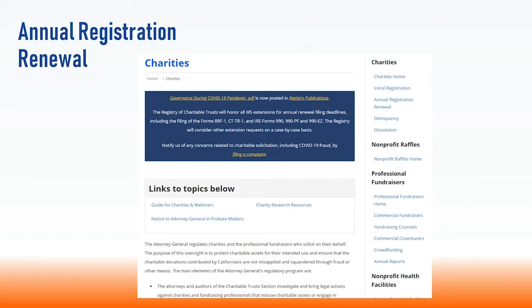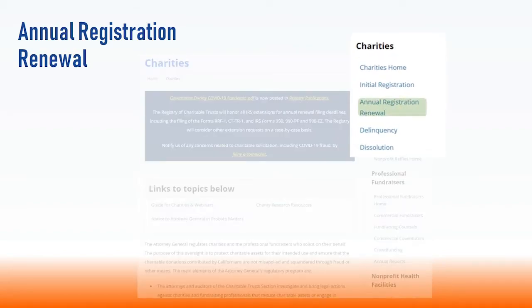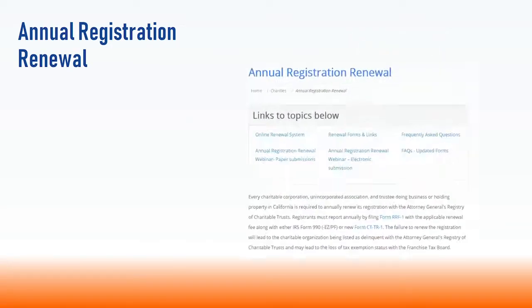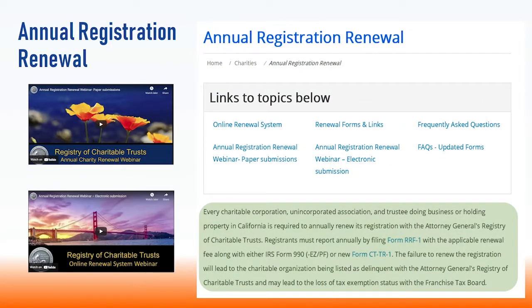Every charitable corporation, unincorporated association, and trustee doing business or holding property in California is required to annually renew its registration with the registry. Registrants must report annually by filing Form RRF1 with the applicable renewal fee, along with either IRS Form 990, 990EZ, or PF, or new Form CT-TR1.